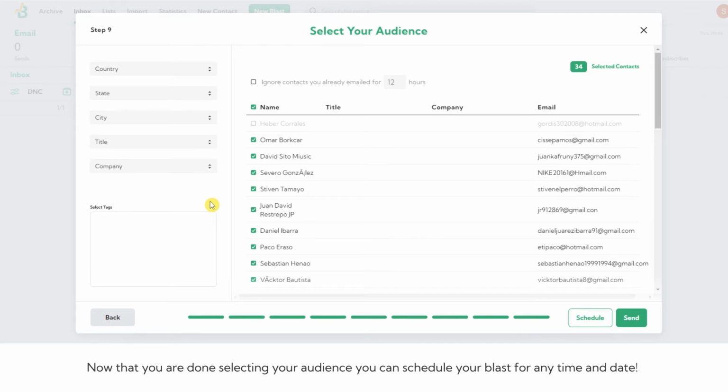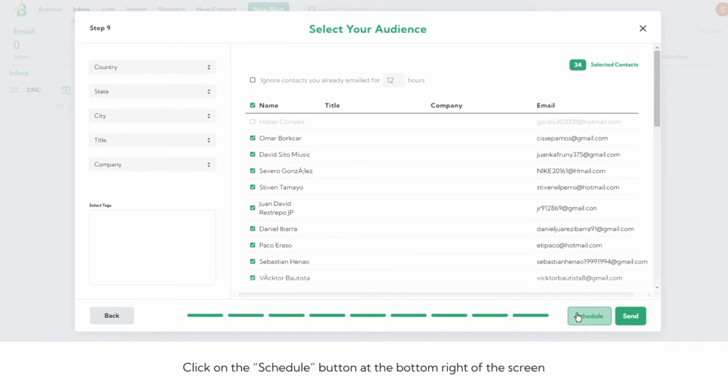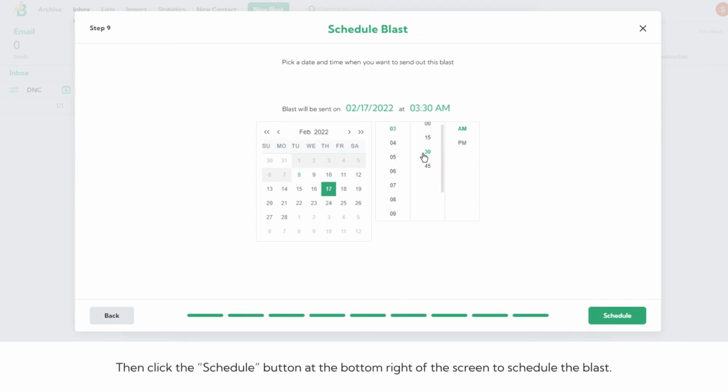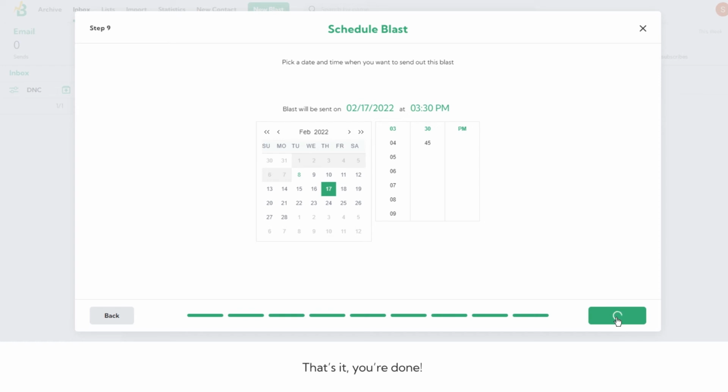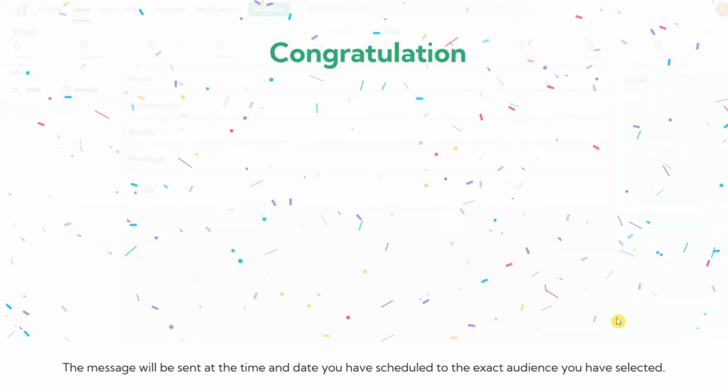Now that you are done selecting your audience, you can schedule your blast for any time and date. Click on the Schedule button at the bottom right of the screen. This will take you to a calendar where you can select a date and time. Then click the Schedule button at the bottom right of the screen to schedule the blast. That's it! You're done! The message will be sent at the time and date you've scheduled to the exact audience